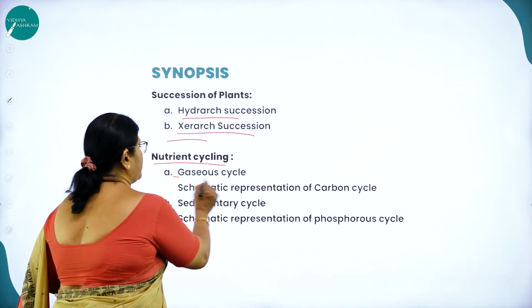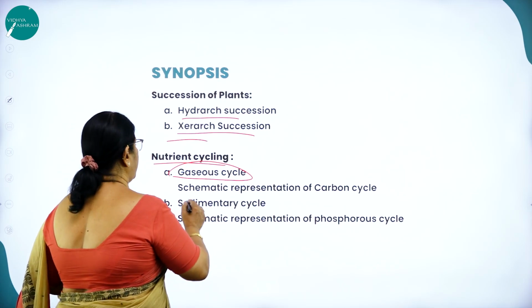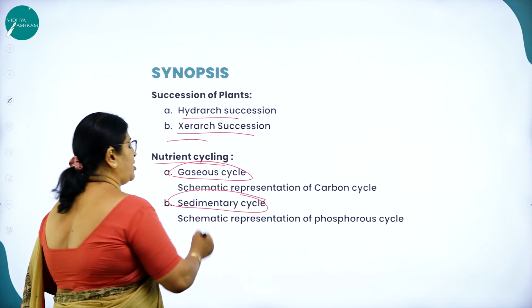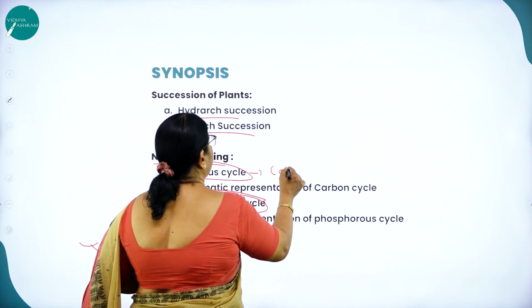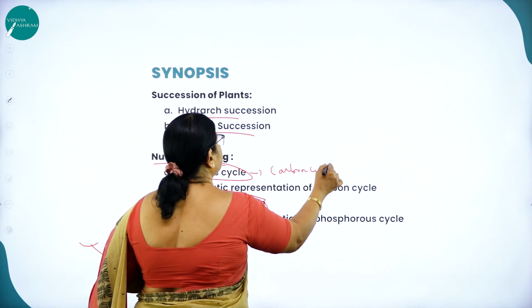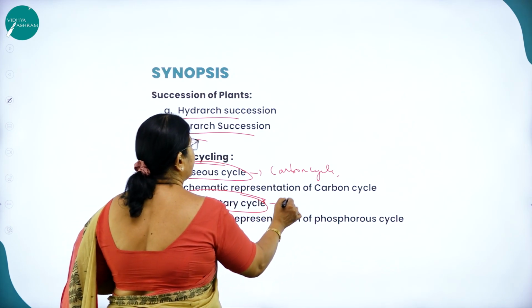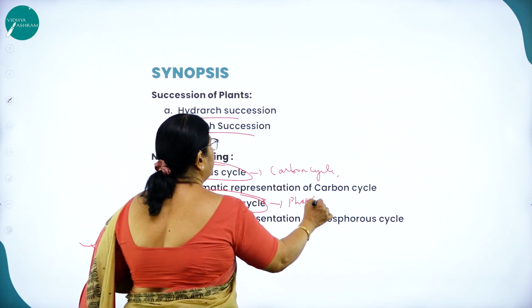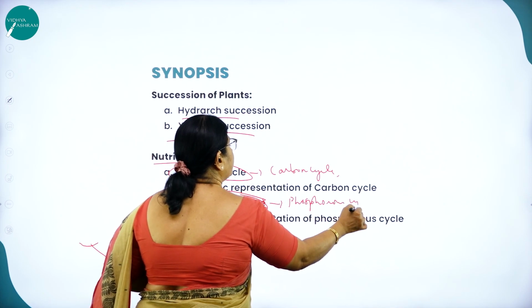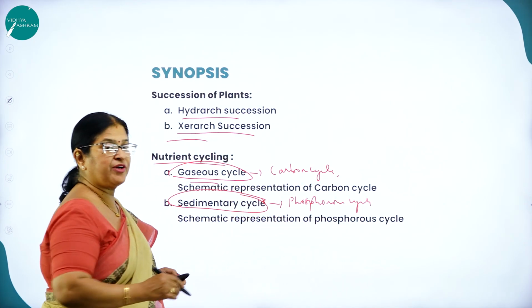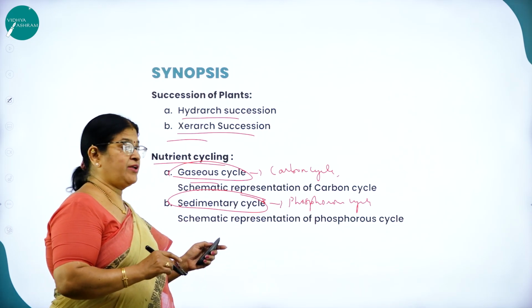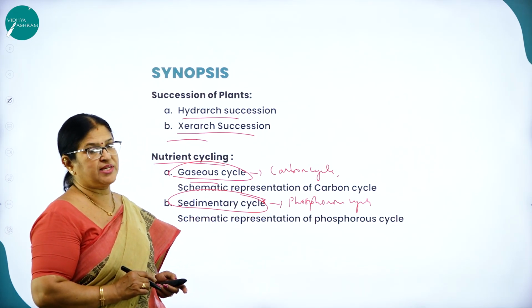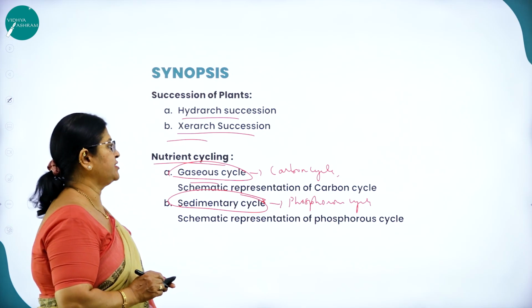Then nutrient cycling. It is the cyclical movement of the nutrients between the living organisms and the environment. We have two types of nutrient cycle. One is called the gaseous cycle, the other one is called the sedimentary cycle. For gaseous cycle, we can give an example of carbon cycle. And for sedimentary cycle, we can give an example of phosphorus cycle. The reservoir for gaseous cycle like carbon is the atmosphere, and the reservoir for the sedimentary cycle like phosphorus cycle is the Earth's crust.